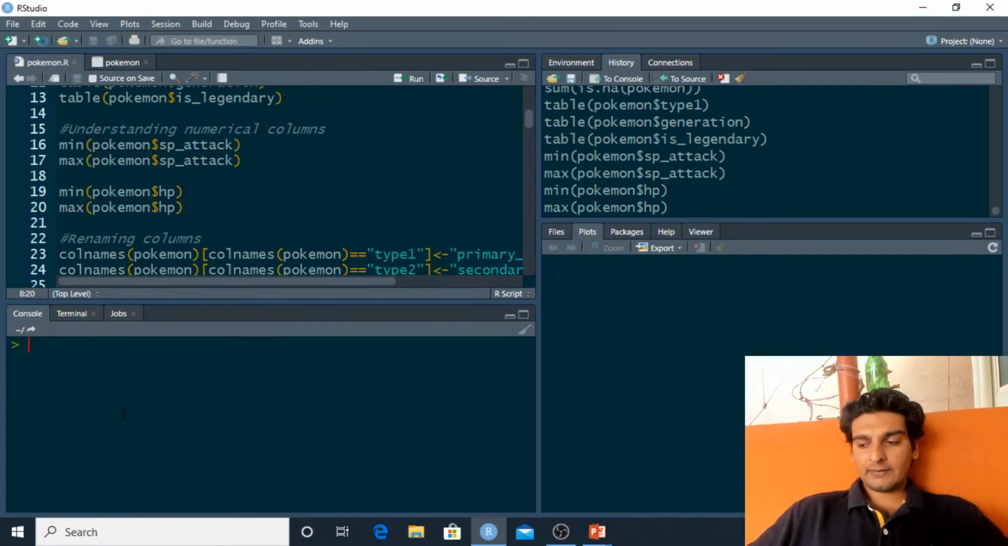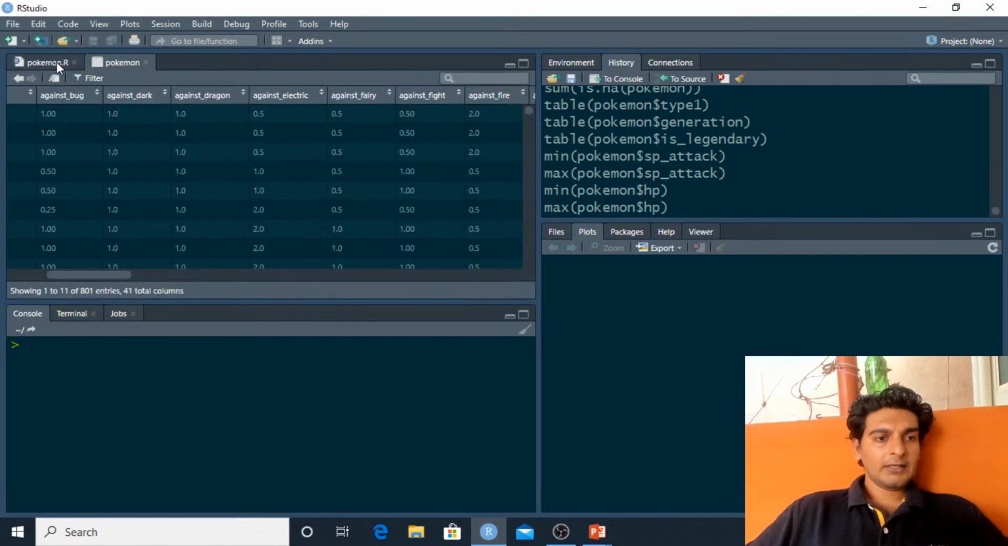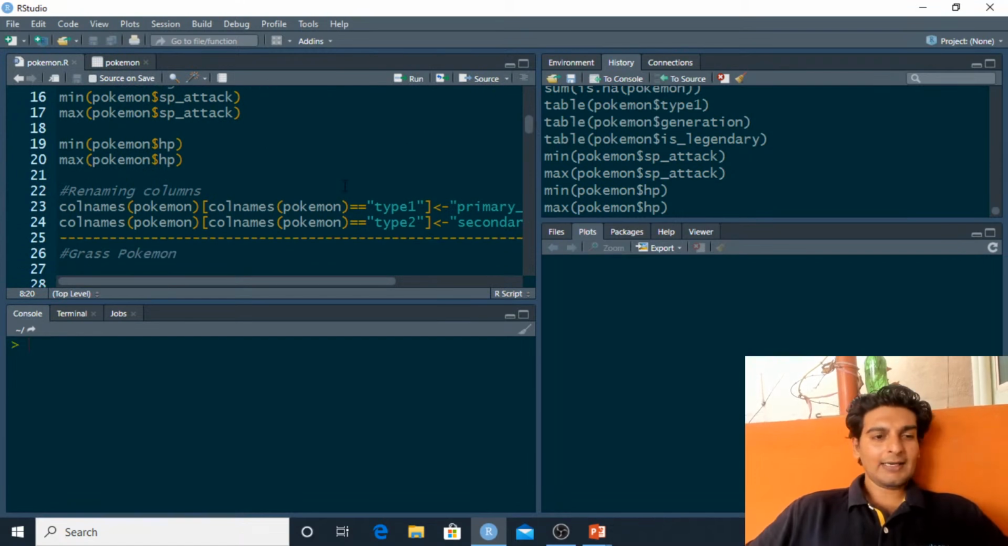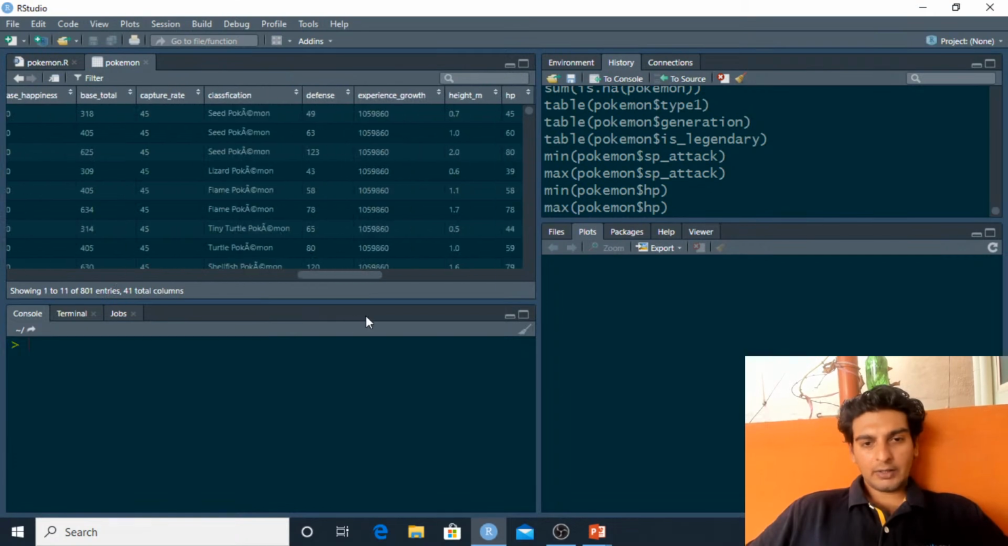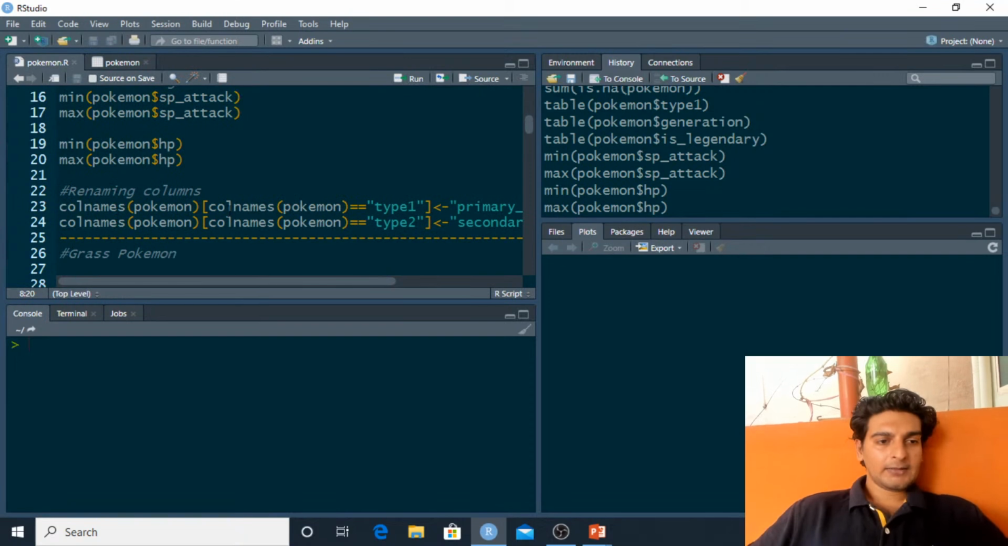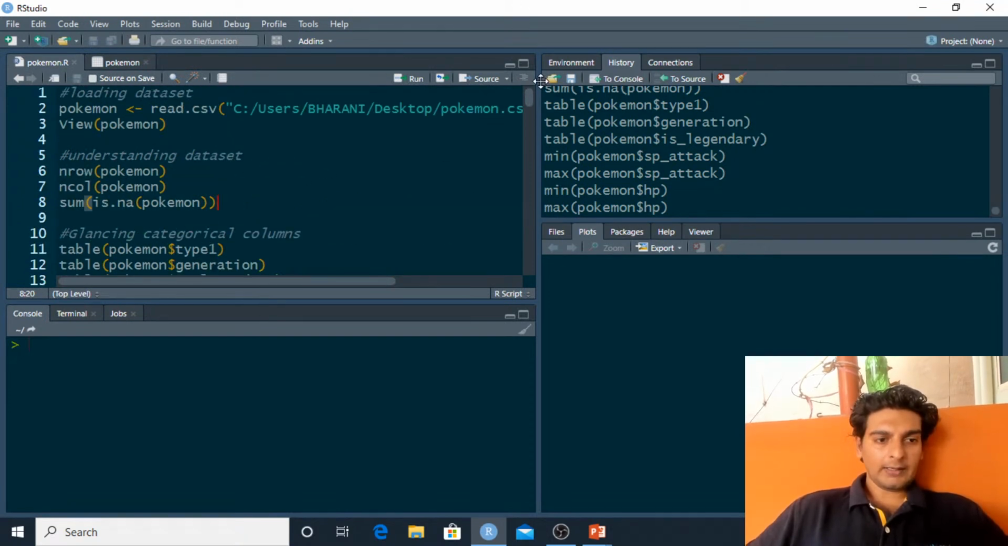So we have glanced at the categorical columns and we have also glanced at the numerical columns. Now that this is done, what I'd want to do is rename some of my columns over here. As you guys see, I've got these two columns, the type 1 column and the type 2 column. Now this is not actually right. Type 1 has to be the primary type, so it has to be renamed to primary type, and type 2 has to be renamed to secondary type. So let's go ahead and do that.